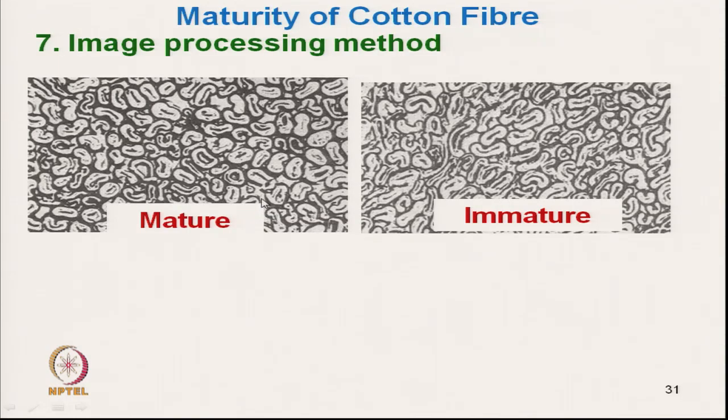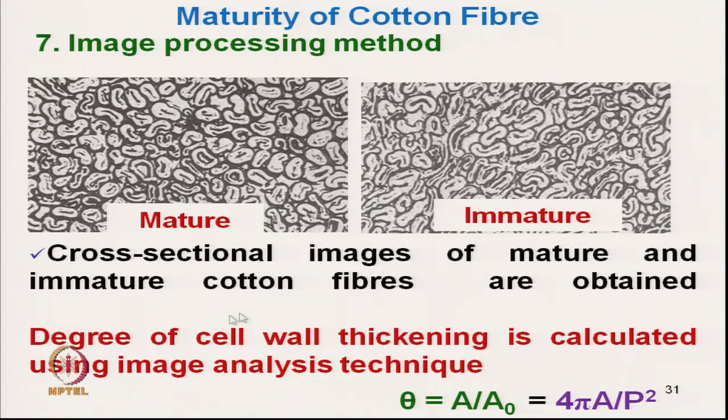And by image processing technique also one can calculate the maturity. Here, for an individual fiber, the image can be grabbed and the shape of the fiber can be captured. Okay. And if we know the shape of the fiber, the cross sectional images of mature and immature cotton fibers are obtained, and when the actual shape of the fiber can be obtained, in that case we can calculate the degree of thickening.